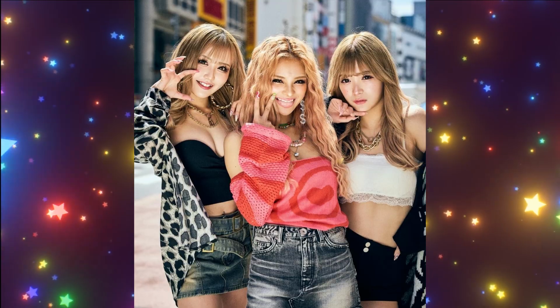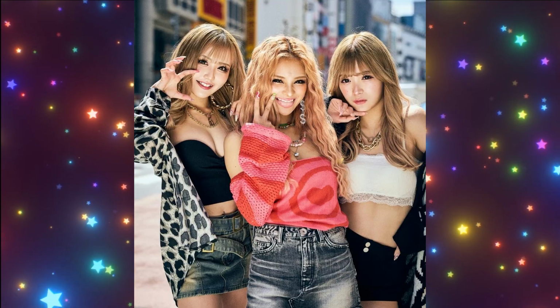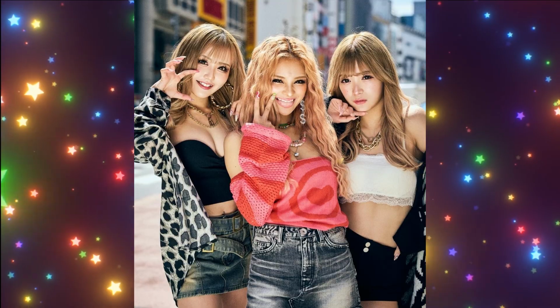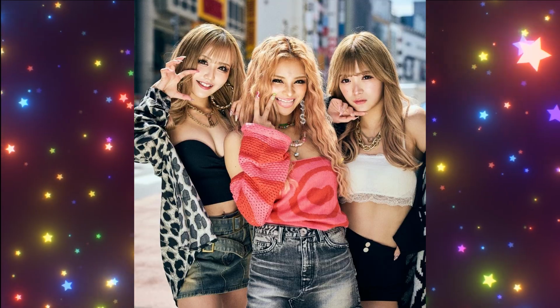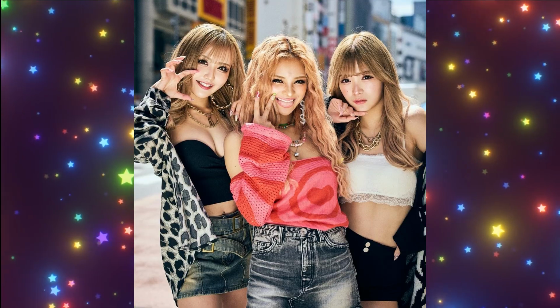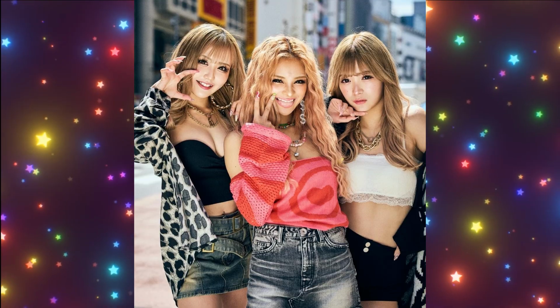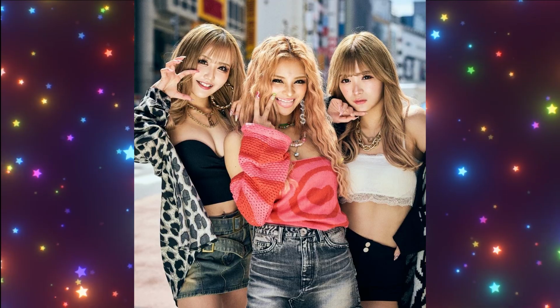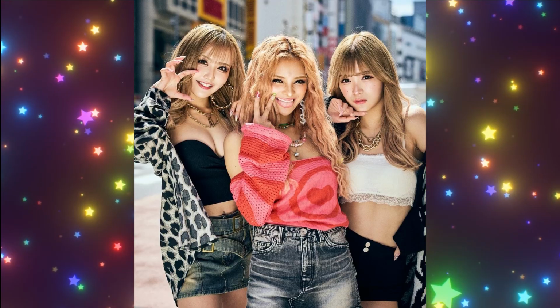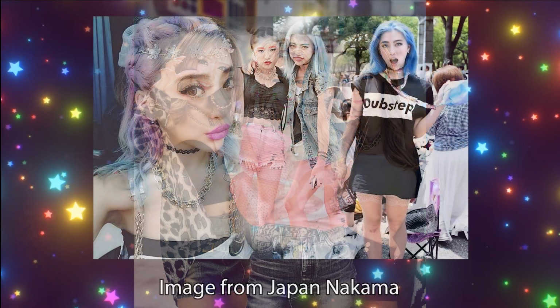Gyaru, or gal, is a Japanese subculture originating from the mid-1990s that originally started as a rebellion against the traditional Asian beauty standards of being pale and not showing much skin. Exaggerated makeup, big lashes, curly hair, hair dye, animal prints, and over-accessorizing are key motifs of this aesthetic.